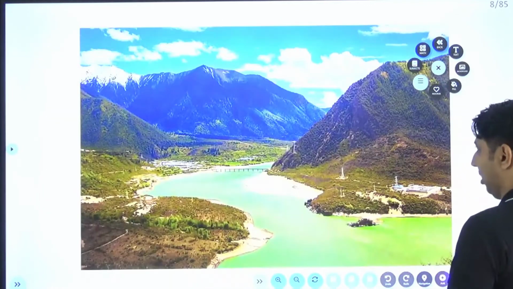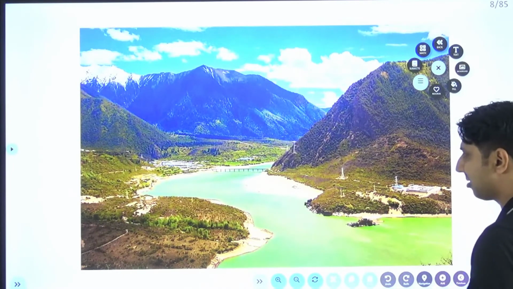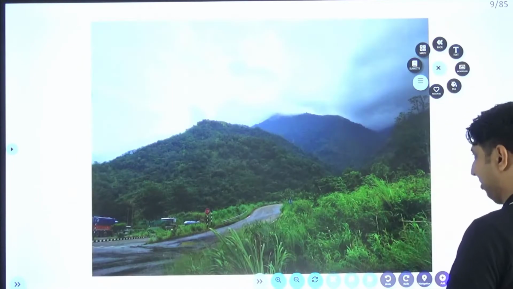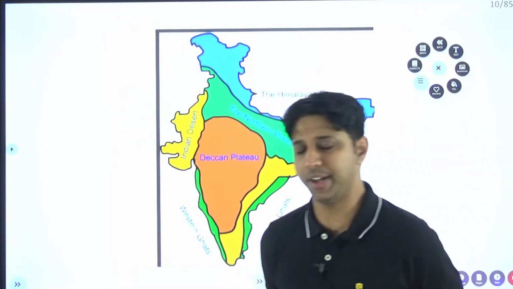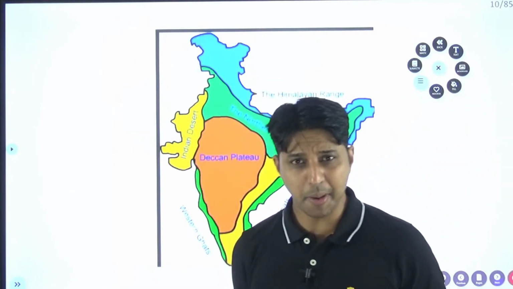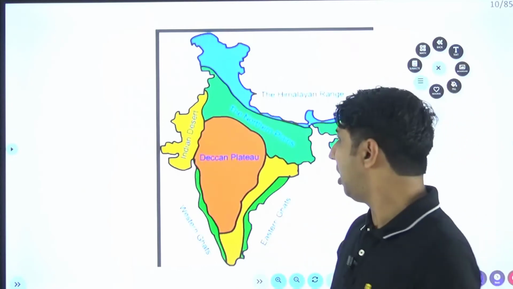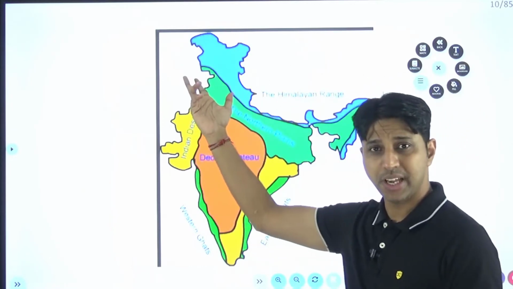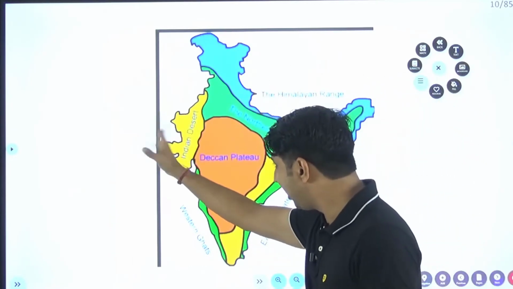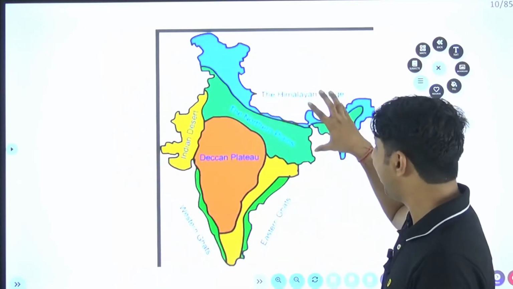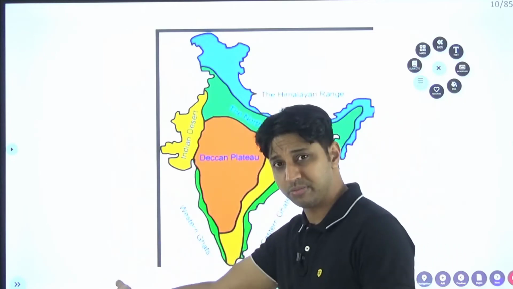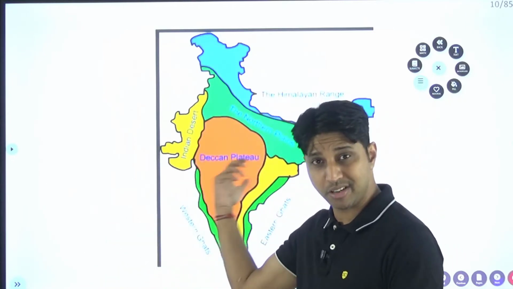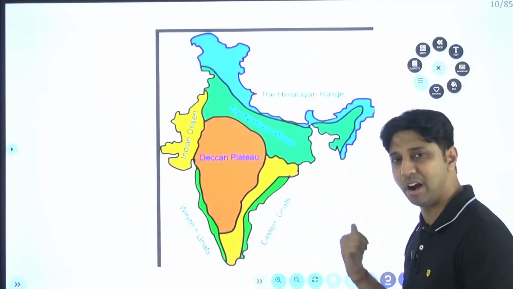Now this is the Brahmaputra river; we will discuss questions regarding the Brahmaputra river or these ranges later. Now, this is our beautiful India. If you look at the map of India, on the upper side you will find the Himalaya, on the western side the Indian desert. Here you will find the northern plain, then the Deccan plateau, then the western coast. And there you will find the Western Ghats, and here you will find the Eastern Ghats.